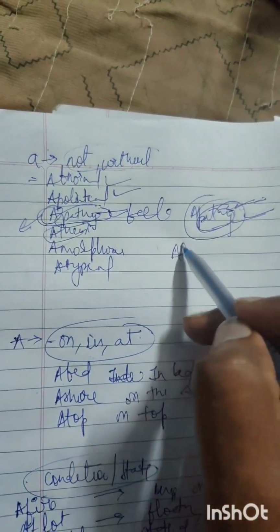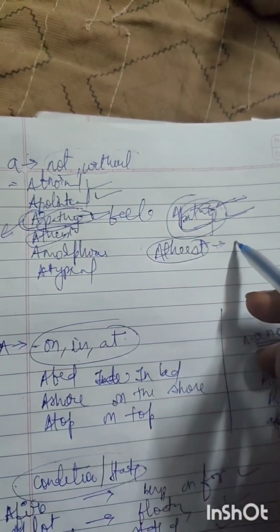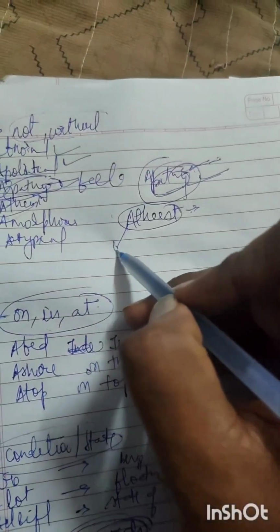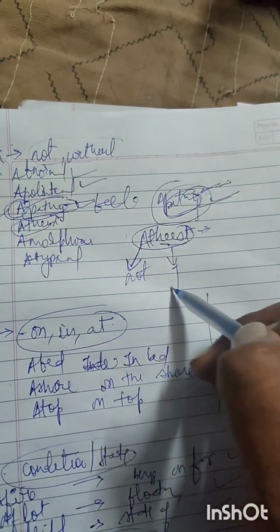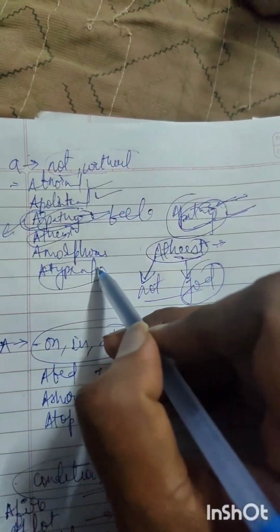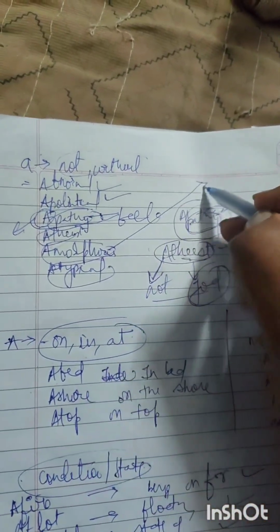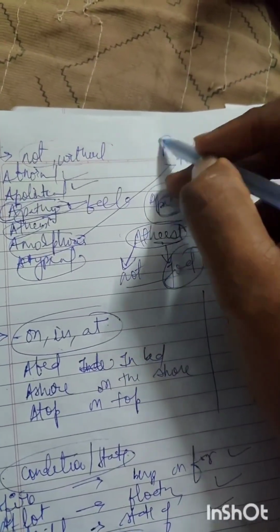Atheist. I understand, most of you know atheist. Atheist means someone who doesn't believe in God. Now we can understand A means not believing in God. I told you, negative connotation. Theist means God. Someone who doesn't believe in God. In the same way, atypical, amorphous. Amorphous is a very beautiful word, because A is again a negative.